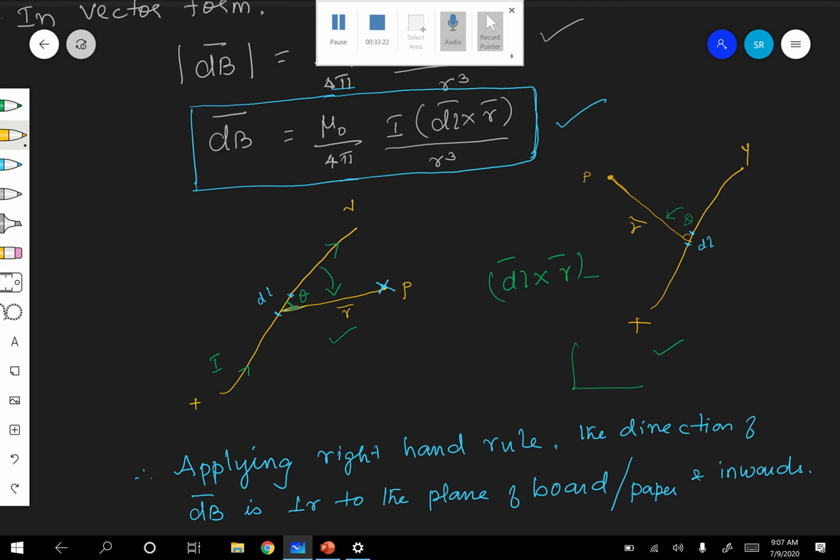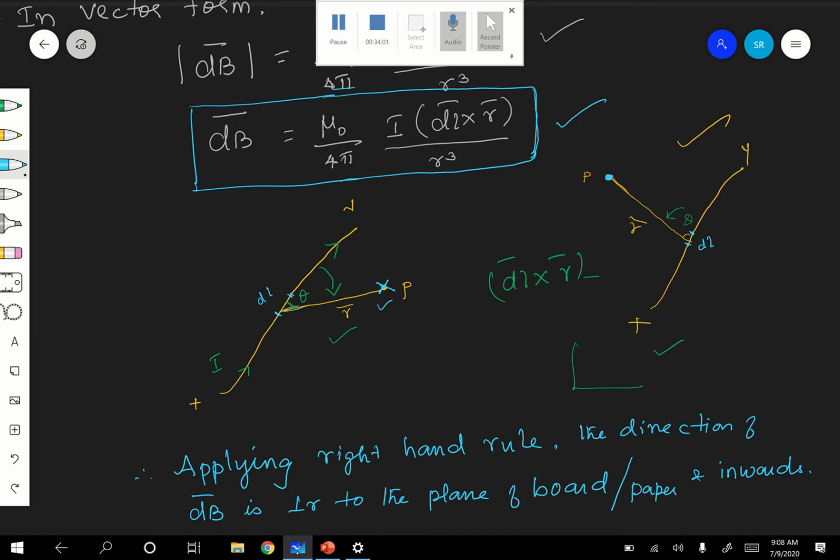Upward. It is inward, it is outward. Are you following? Therefore, how to represent this case? We are dealing with this case. Here the cross, and so I cannot show it in 3D. In a diagram we cannot show it, but there is a method. Here it is perpendicular and inward. Here it is perpendicular and outward. A dot means what? It is perpendicular to the plane of the paper or board and outward.